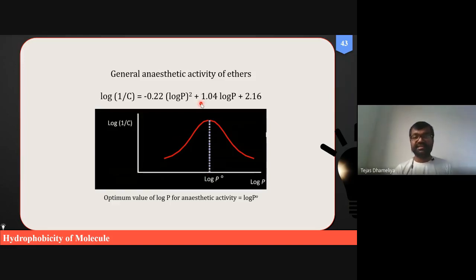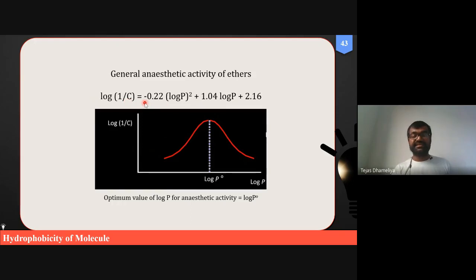But this is one part, on the left-hand side of this straight line, at the optimum value of log P. This left-hand side part is explained by the term plus 1.05 log P. Because it is plus, it indicates that as log P increases, biological activity increases, because this term is positive, indicating a positive relationship between log P and biological activity.